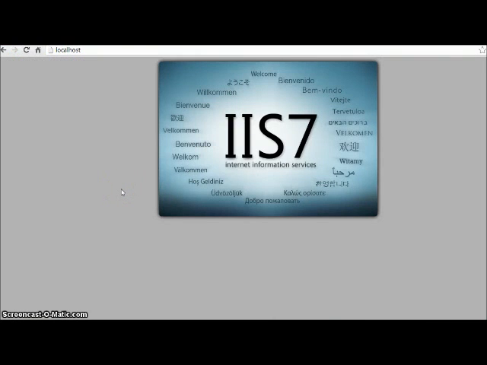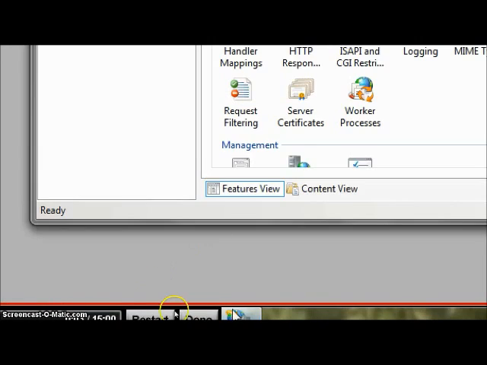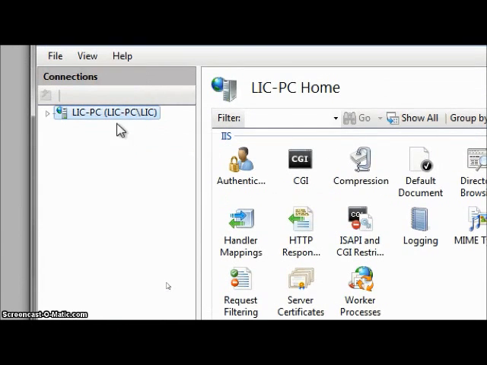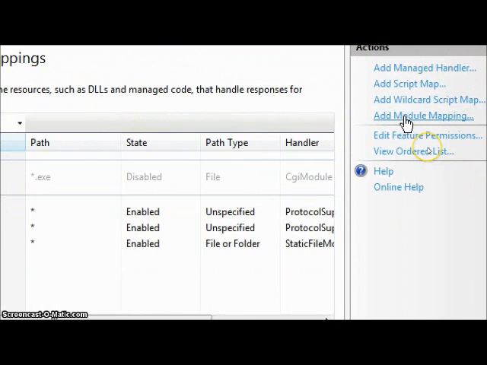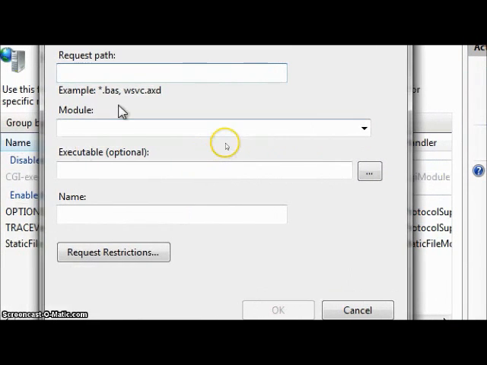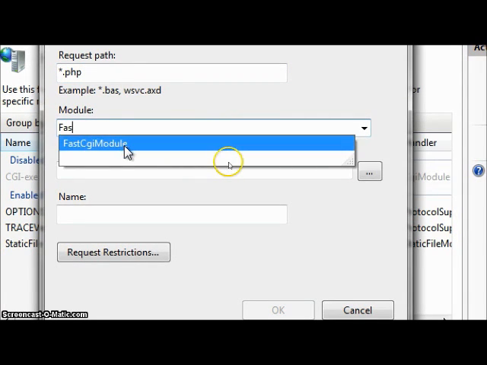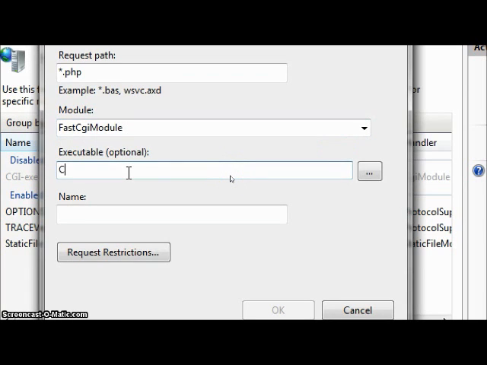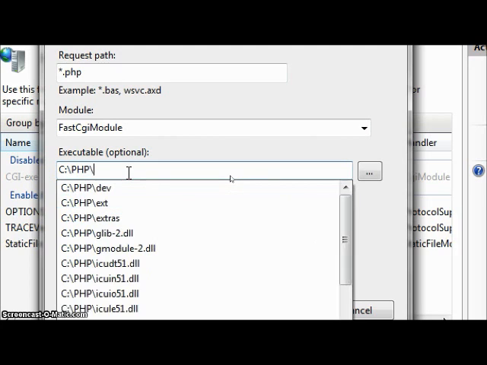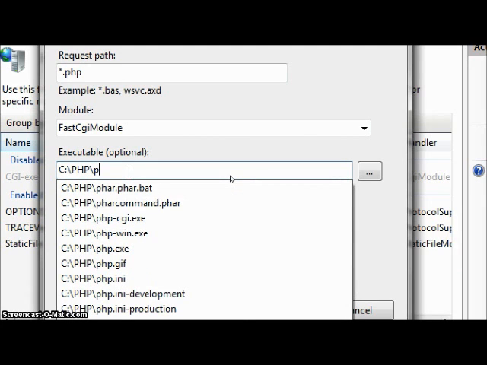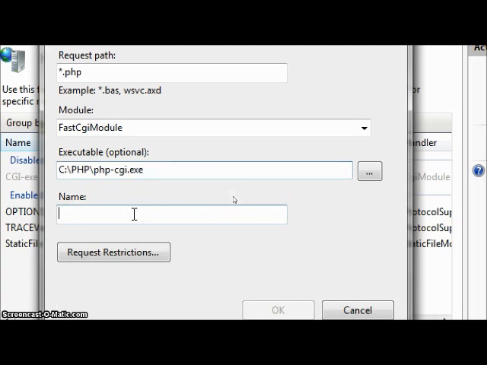Now open the IIS manager from the start menu. Here select your connection and click on handler mappings. Click on add module mapping. In request path, type *.php. In module, we need FastCgiModule. In executable, we'll type C:\php\php-cgi.exe, and in name we'll call it PHP via FastCGI.